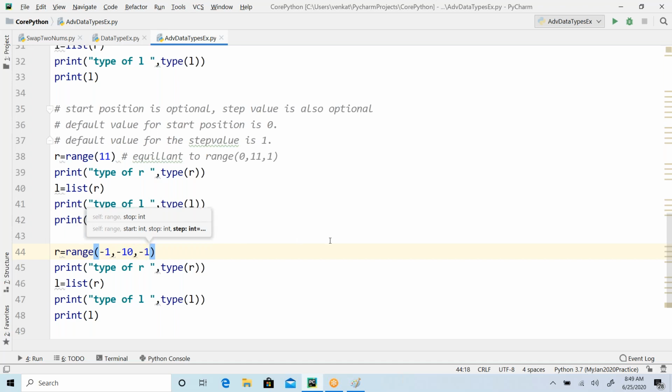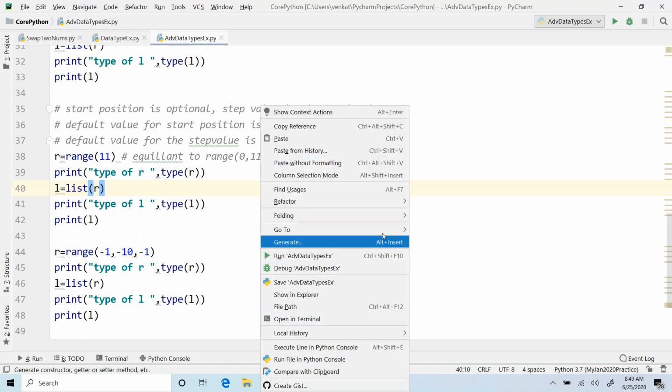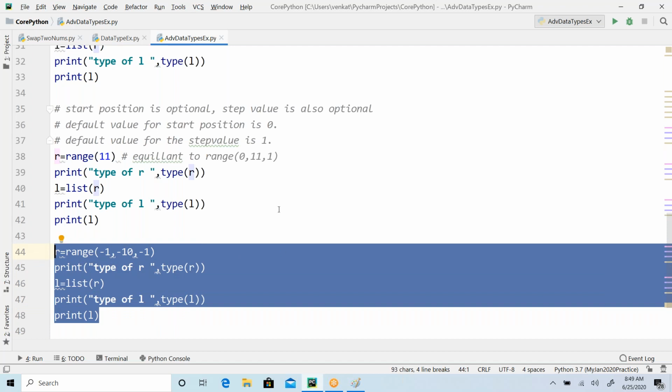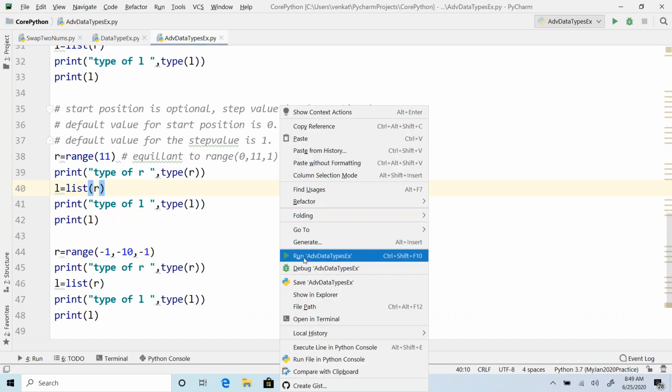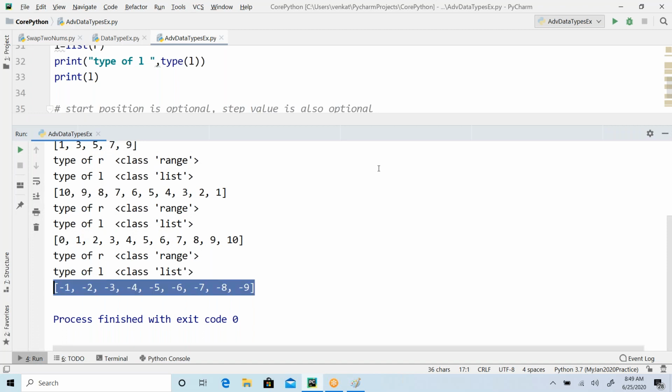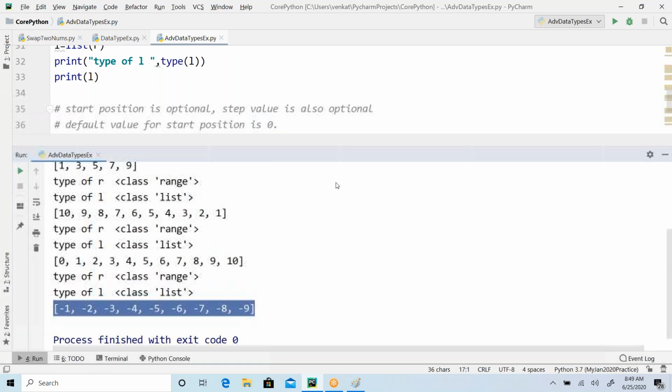So let's give -1. Now you just play with that. In our real-time programming, this is absolutely not a valid case. We never do that. So for your practice, if anybody is interested, you can give a try with negative values, but we don't come across these kinds of scenarios in real time.